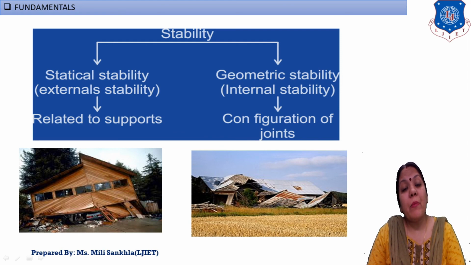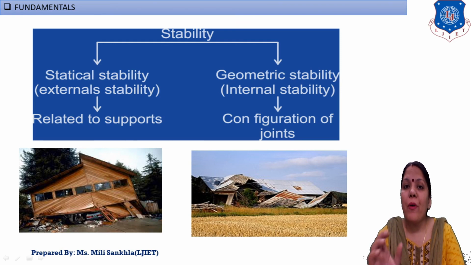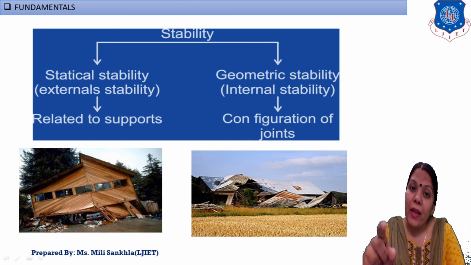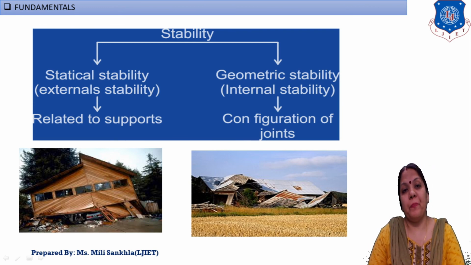Internal stability depends upon geometry. If geometry does not change, then that is an internal stable structure, and if geometry is changed, then that is internal unstable. And internal stability depends upon the proper number of members and also the arrangement of members.